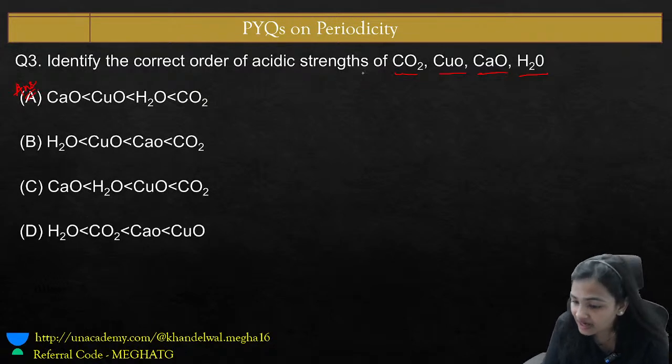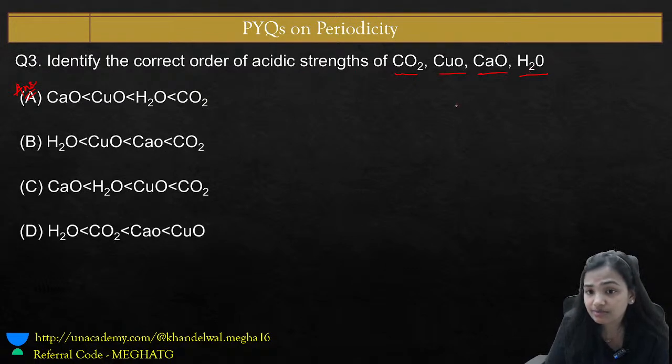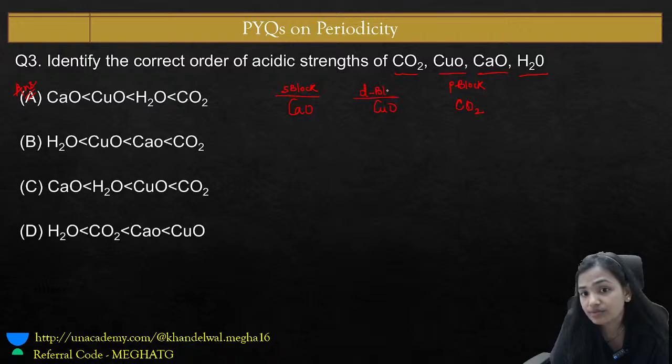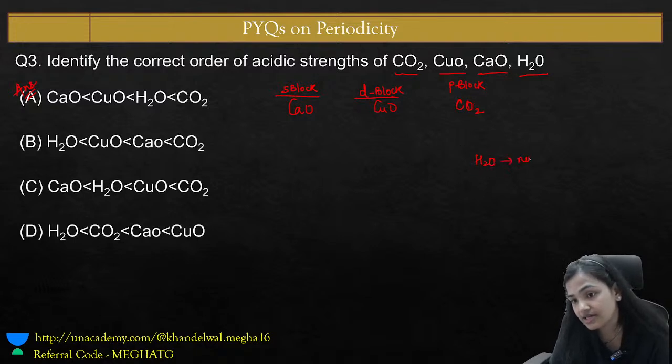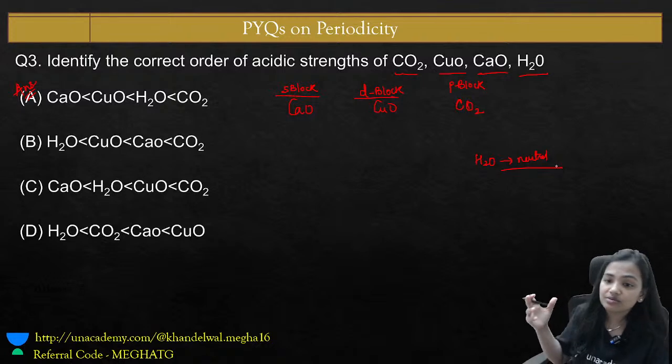Why? When we have these compounds, we should know this is carbon which belongs to group number 14. This is a P block element. CaO, calcium oxide, is an S block element. Copper oxide is a D block element. Copper is a D block element. And water, I already told you, water is neutral. So we must know about the neutral and the amphoteric oxides individually.